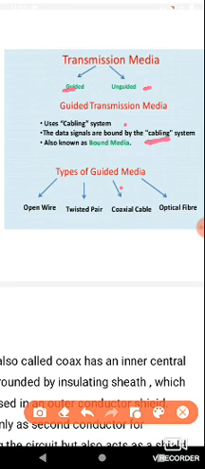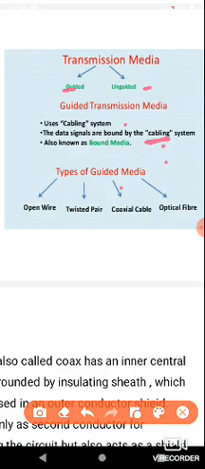In the cabling system, it supports full duplex communication, and at the same time it also supports simplex communication. Simplex communication means data transmission is only in one direction, like broadcasting channels or cable TV networks, where data goes only from source to receiver. A telephony system transmits from source to receiver and, at the same time, again from receiver to source.